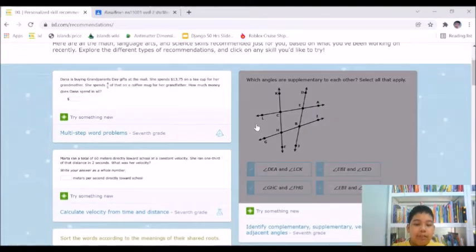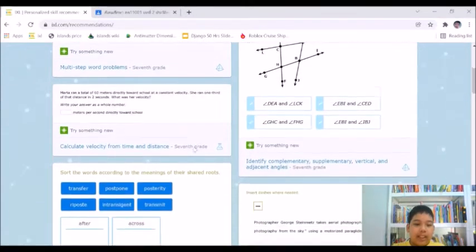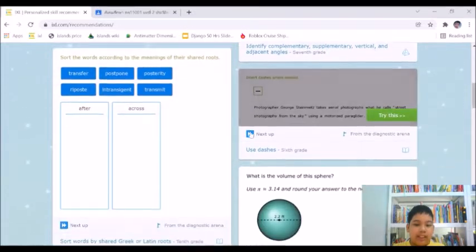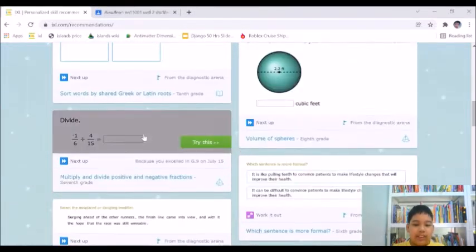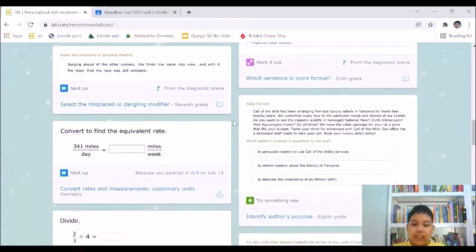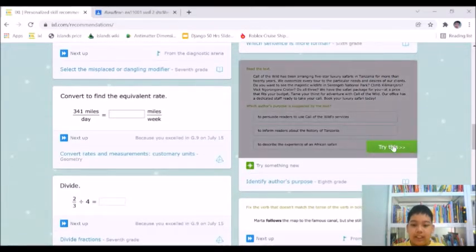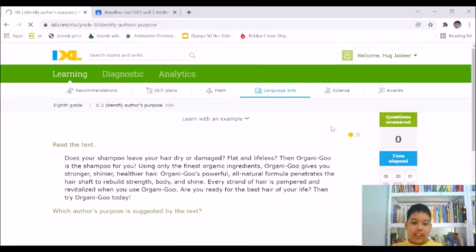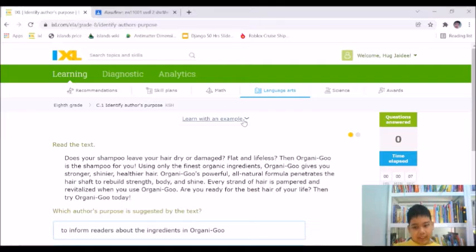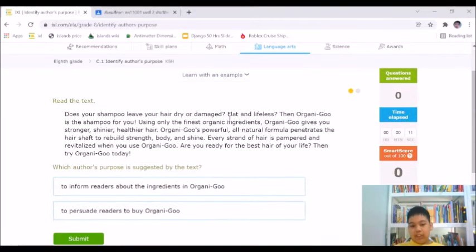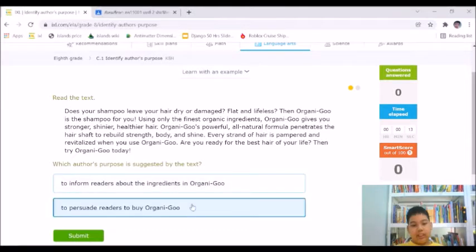So if you found a lesson that you like in the recommendations, you just scroll down. And if you find something that you like, you click on try this. And then you will see learn with an example up here. Sometimes you won't see this, but sometimes you will. If you don't see it, you can just do it wrong.